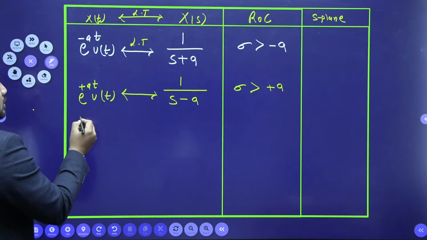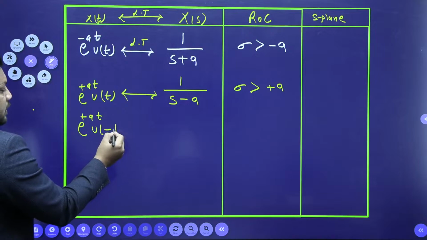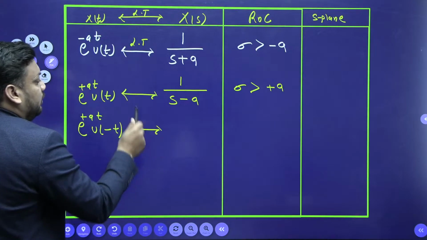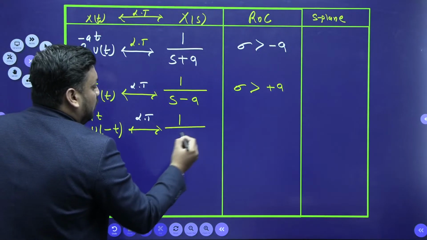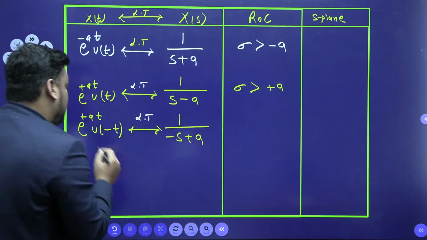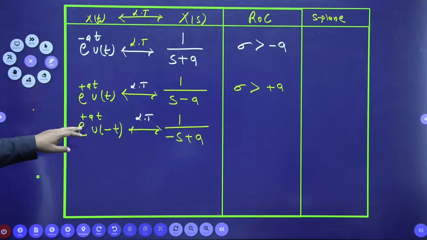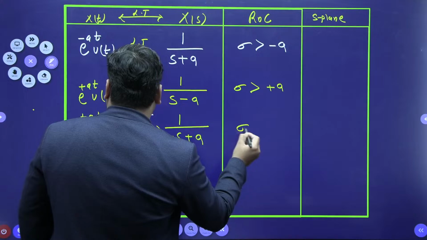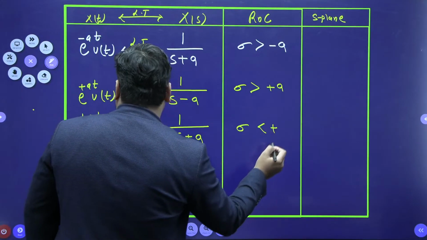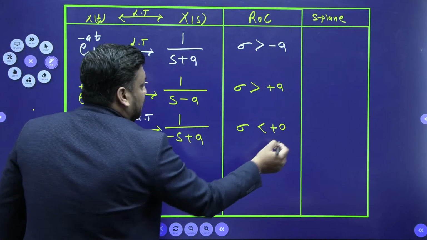Similarly, if I make the standard form e to the power plus at u of minus t, what is this Laplace transform, guys? Its Laplace transform is nothing but 1 upon minus s plus a. Do you know this one, e to the power at u of minus t? Just before this slide we made the conclusion. Left sided form, e to the power plus at u of minus t, 1 upon minus s plus a, and sigma is less than, tell me children, less than plus a, because of u of minus t.